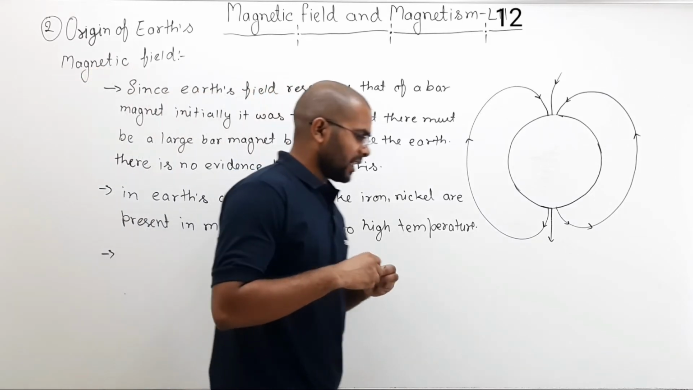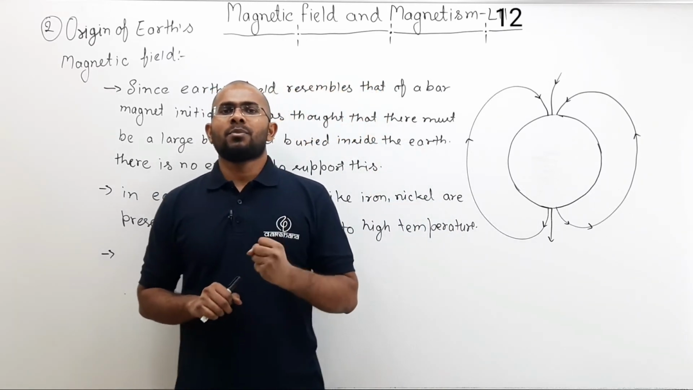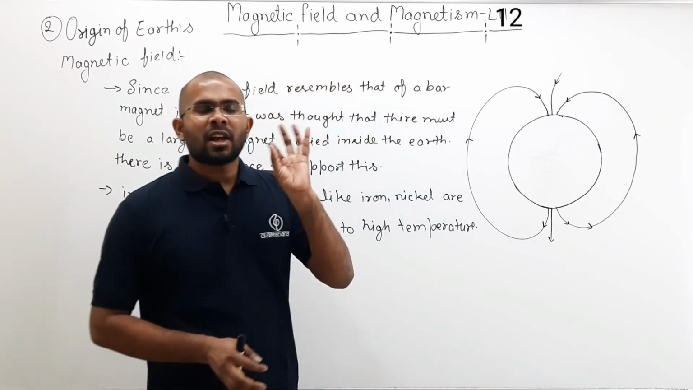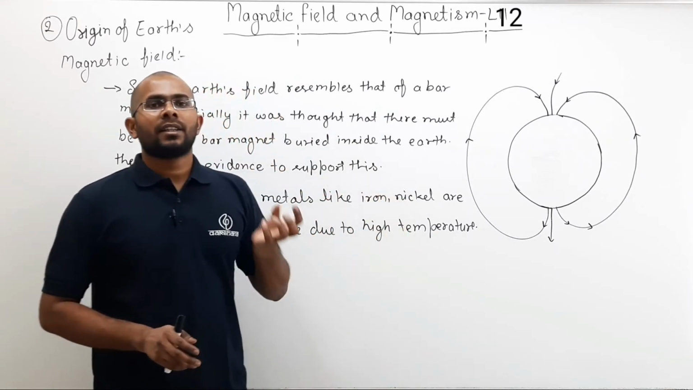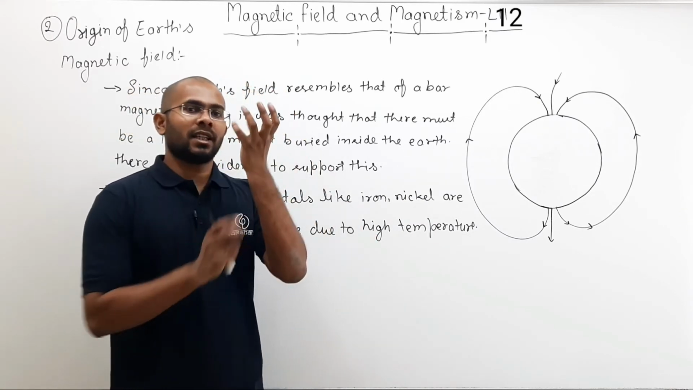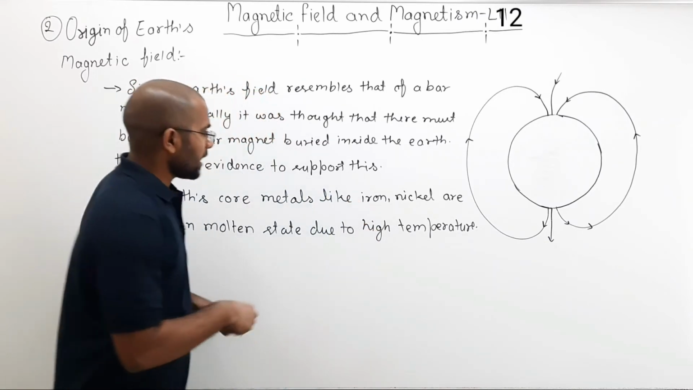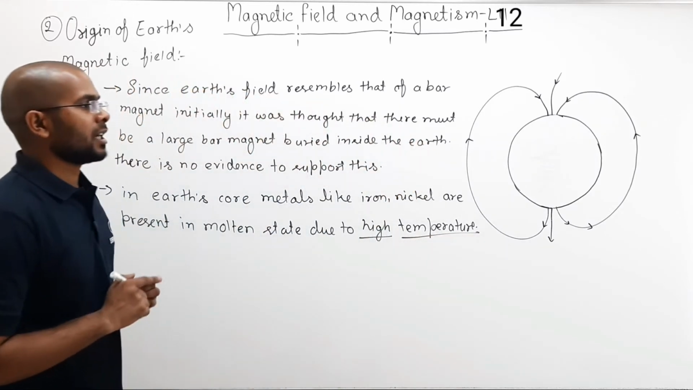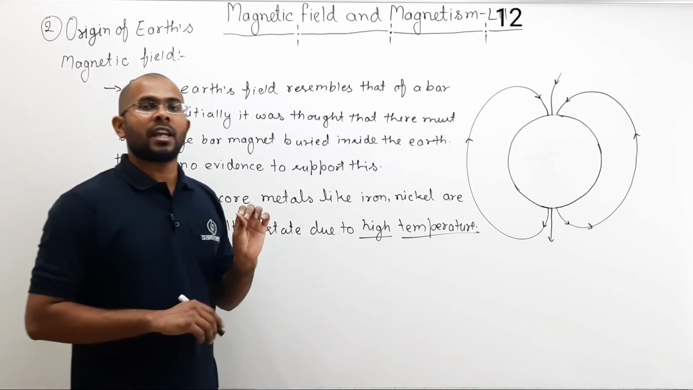If you have studied that when metals are heated at very high temperature, you are supplying the energy, and in that case some of the electrons from the atoms of iron and nickel gain enough energy to escape the atom. So your iron and nickel atoms become ionized. Why? Because at that high temperature, they are able to achieve ionization energy.